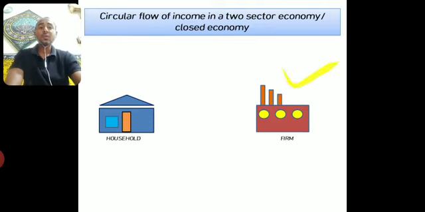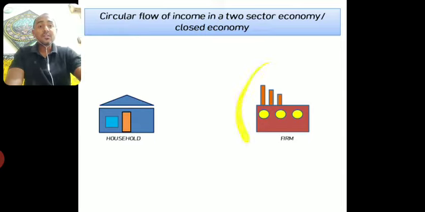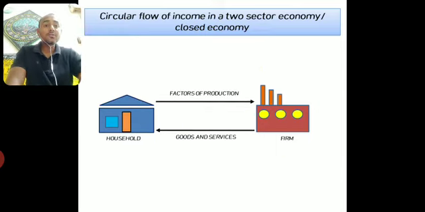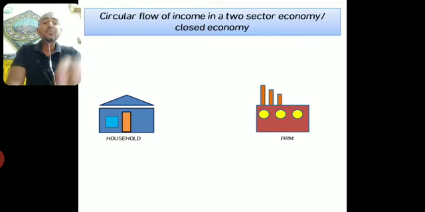Now on the other hand, what is a firm? Firm represents the production units of an economy. All those institutions, all those units which are engaged in production of different goods and services in an economy, they belong to the firm sector. So the firm represents the production sector of the economy, whereas the household represents the consumer sector, or consumption sector, of the economy, right? Now let us see what is the relationship between the household and the firm.